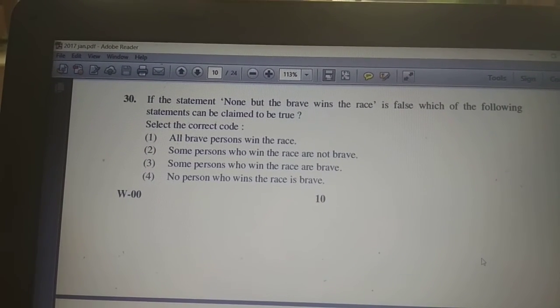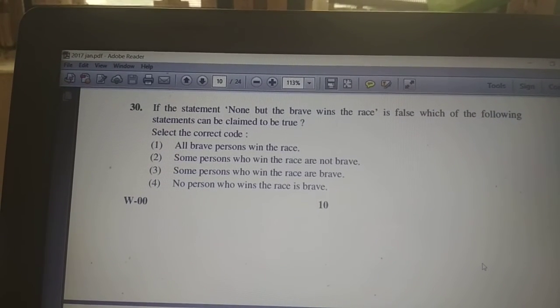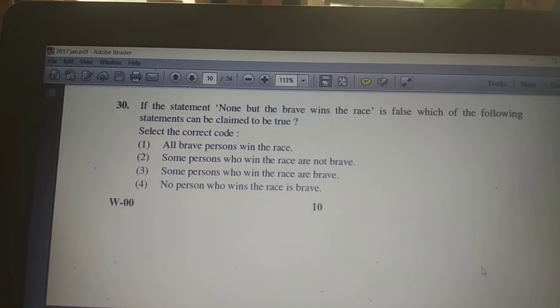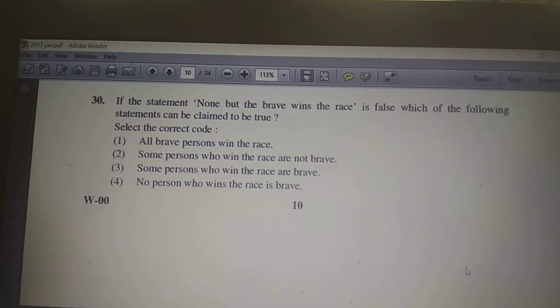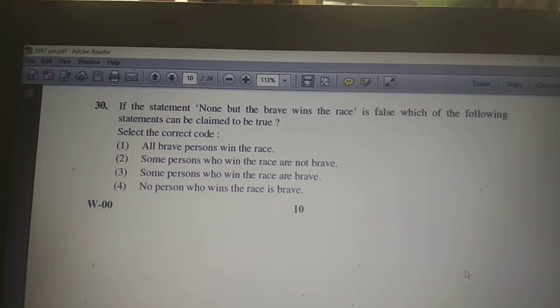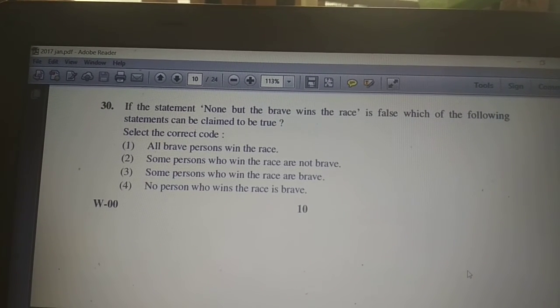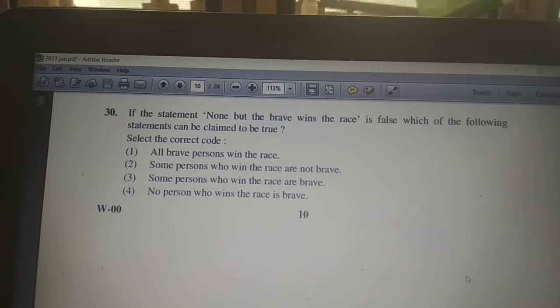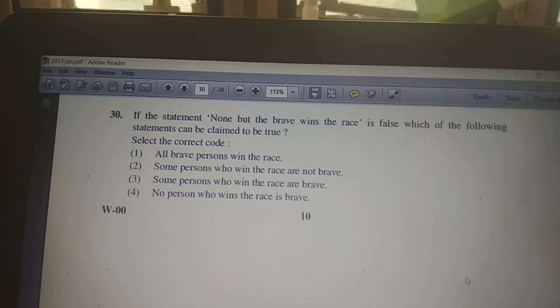Then take the last, fourth option: some persons who win the race are brave, no, nothing. Then we have two other options. One is some persons who win the race are not brave, and some persons who win the race are brave. If I take some, that means particular positive, some persons who win the race are brave, it is also not a contradictory of all.